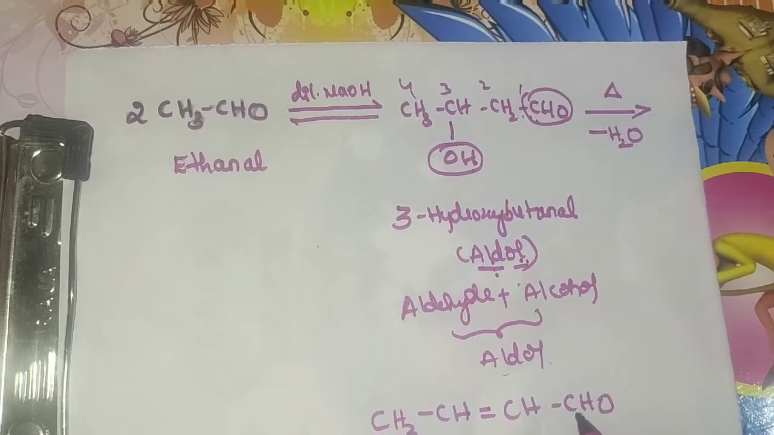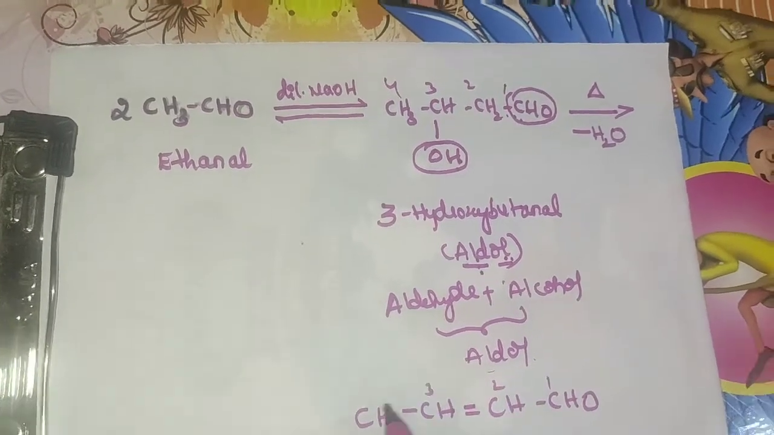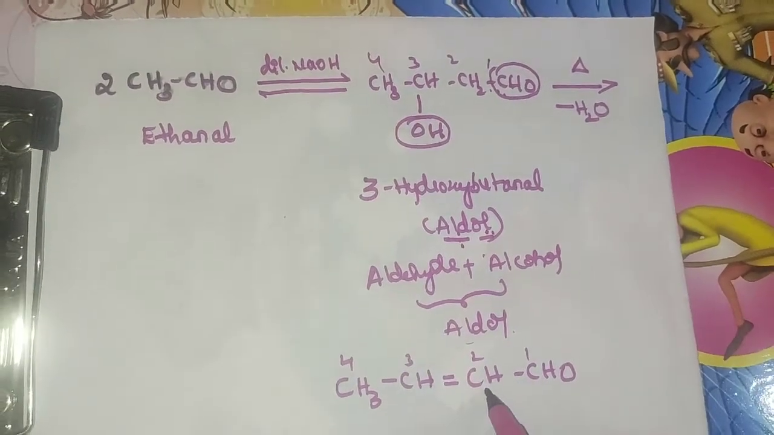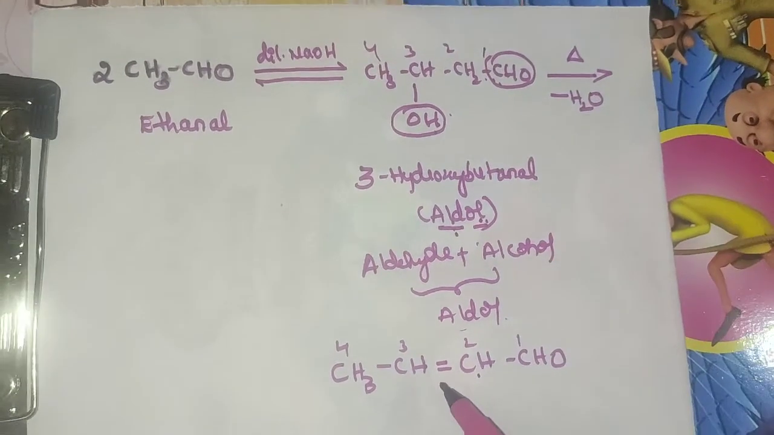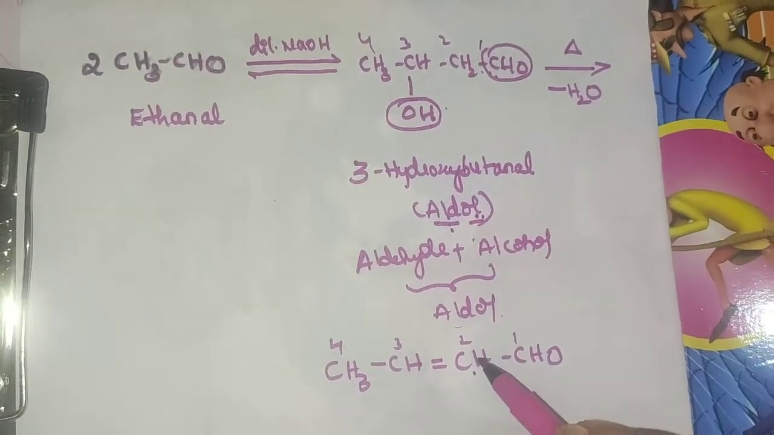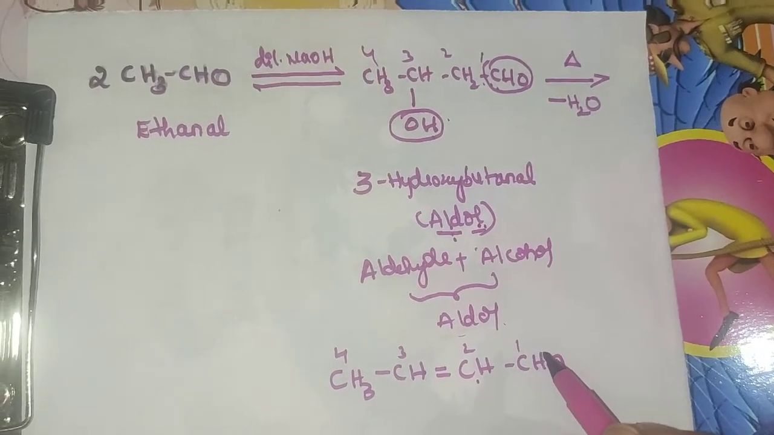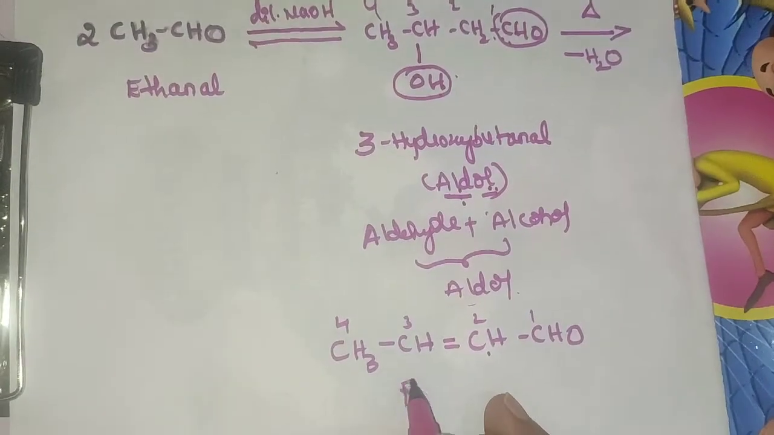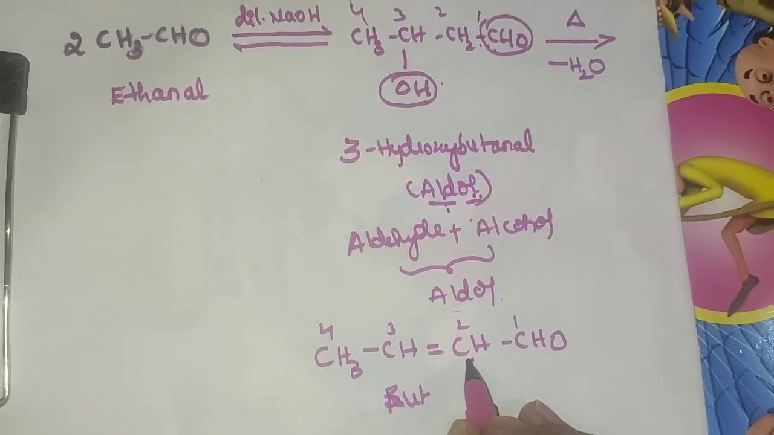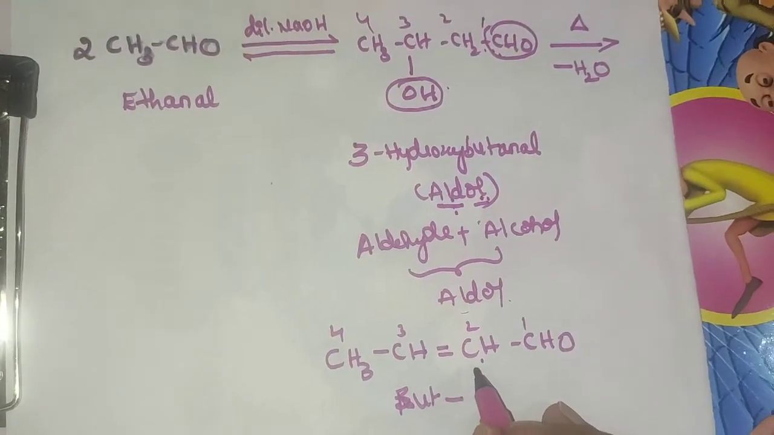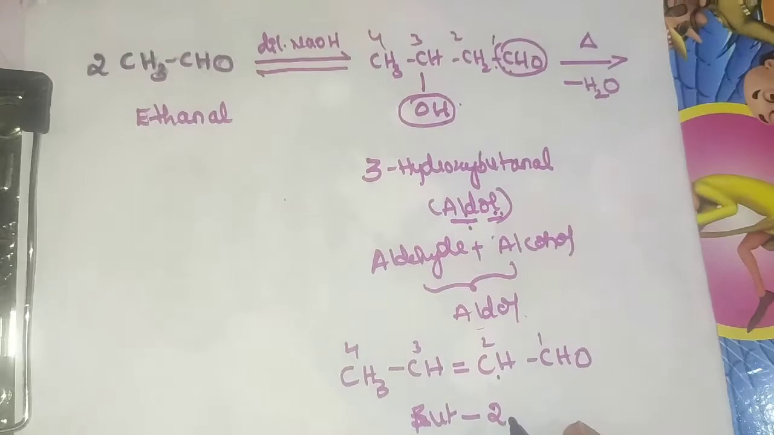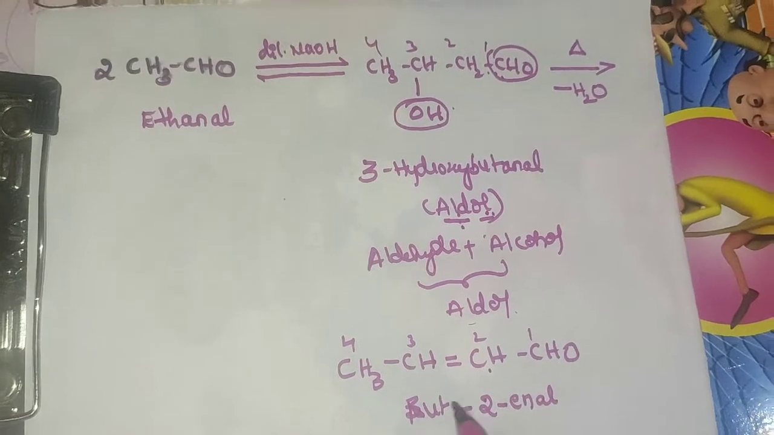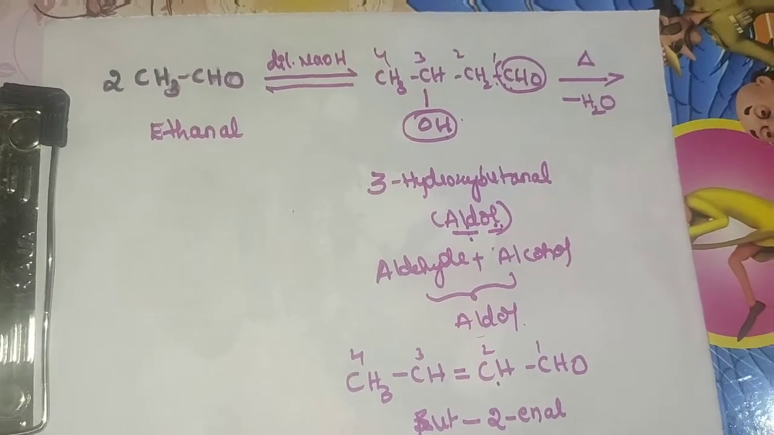How should we give the name for this compound? So here 1, 2, 3, 4. So here totally 4 carbon atoms are there. This is an unsaturated product, and the double bond is present at the second position. The functional group is present at the first carbon atom. So 4 carbon atoms are there. You can take but-, and the second carbon atom is having an ene, so we can represent it as but-2-enal. So it is represented as but-2-enal as a product.